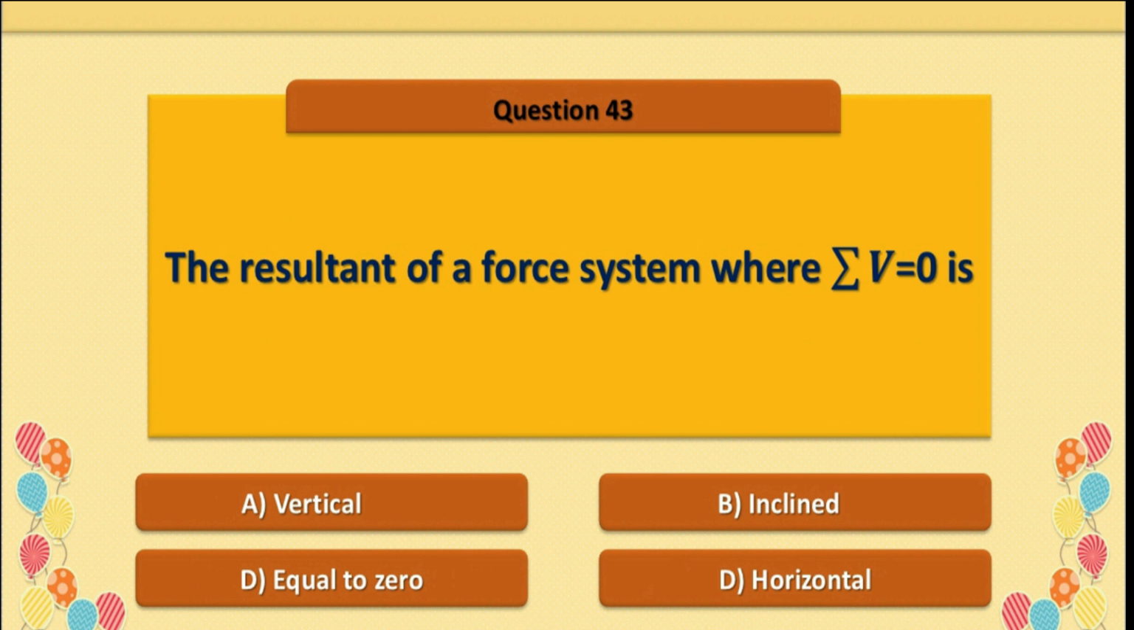Question number 43. The resultant of a force system where sigma V equal to 0 is. So here the sum of the forces in vertical direction is 0. So the resultant acts in horizontal direction. Option D is correct, horizontal.